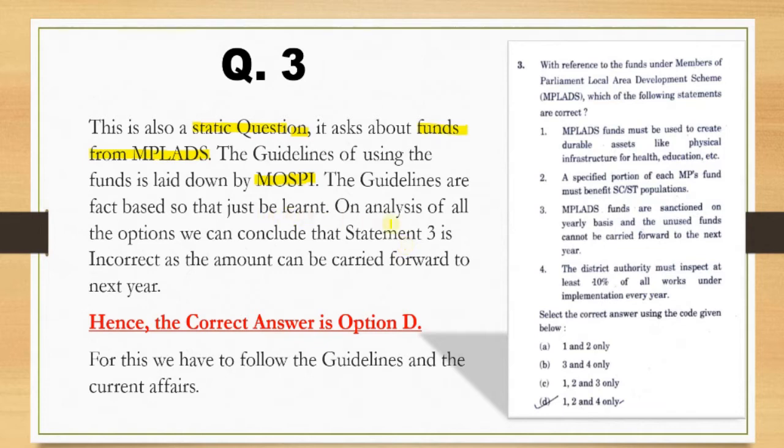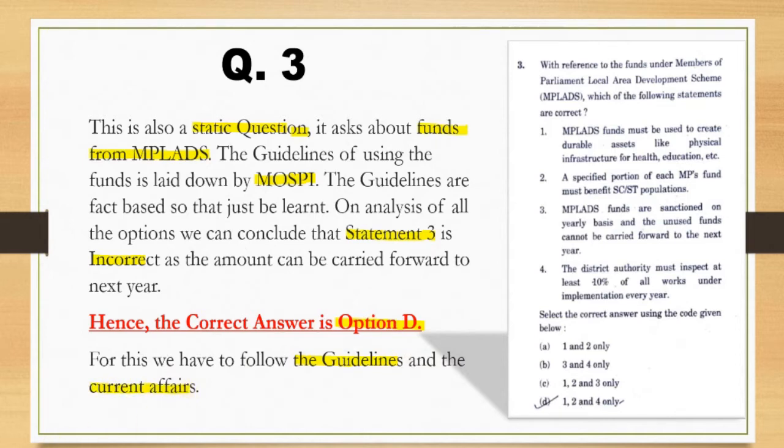According to the analysis of all the options, we conclude that statement number 3 is incorrect, as the amount can be carried forward to the next year. So option D turns out to be the correct answer, meaning statements 1, 2 and 4 are correct and 3 is the incorrect one.